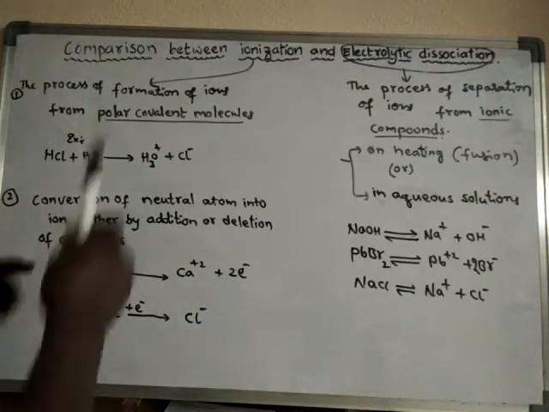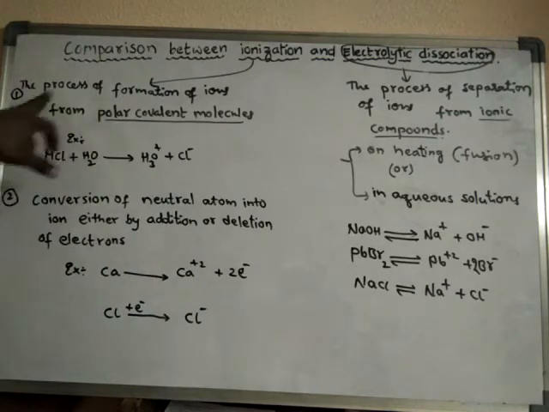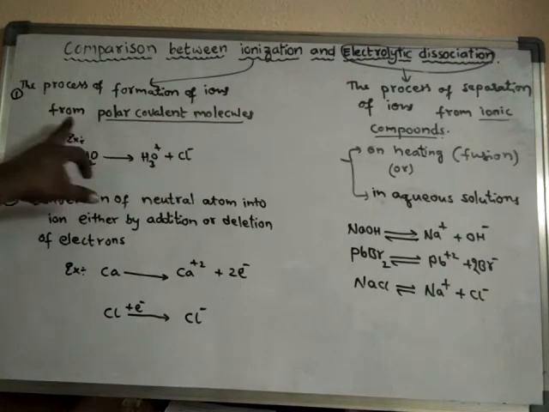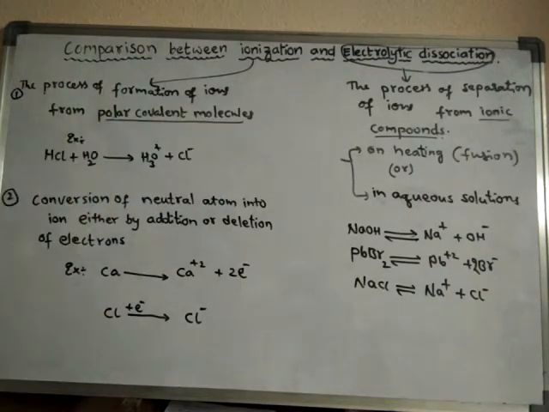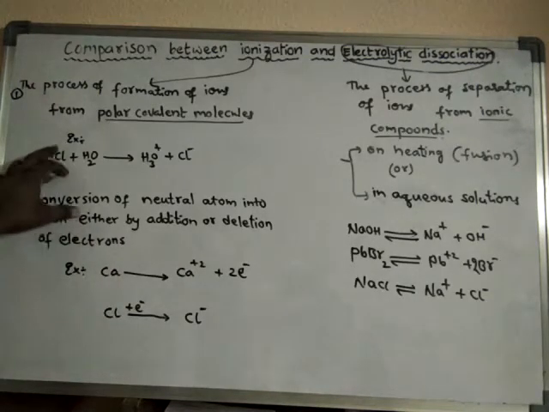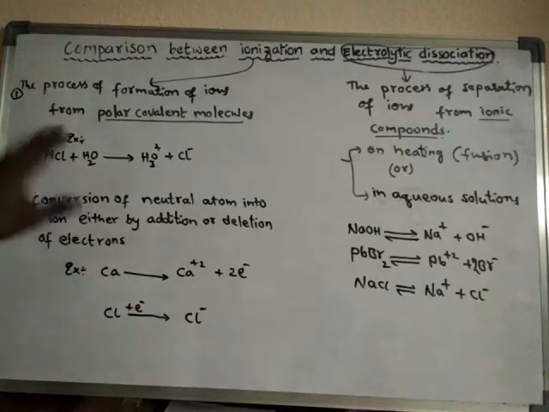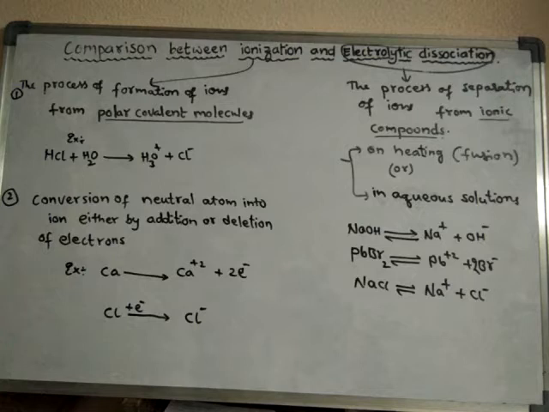Here, formation of ions takes place from polar covalent molecules. Suppose HCl, let us take an example. HCl is a polar covalent molecule. It is a covalent compound, and in a covalent compound generally there won't be any ions.